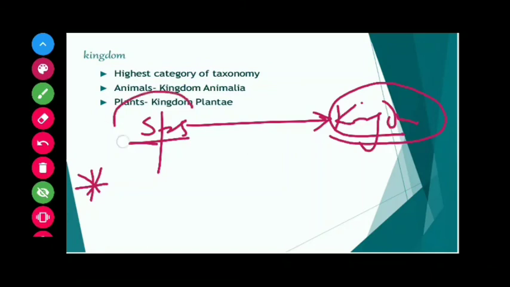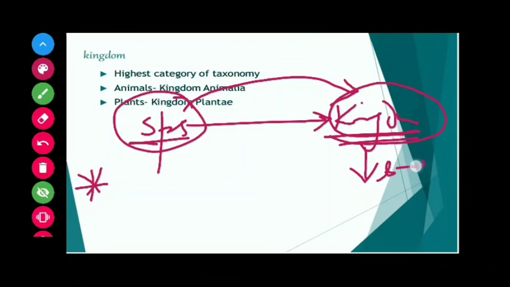As we go higher from species to kingdom, the number of common characteristics goes on decreasing. Lower the taxa, more closely related the organisms are to each other and they share more common characteristics. Higher the taxa, lesser is the number of common characteristics among organisms.